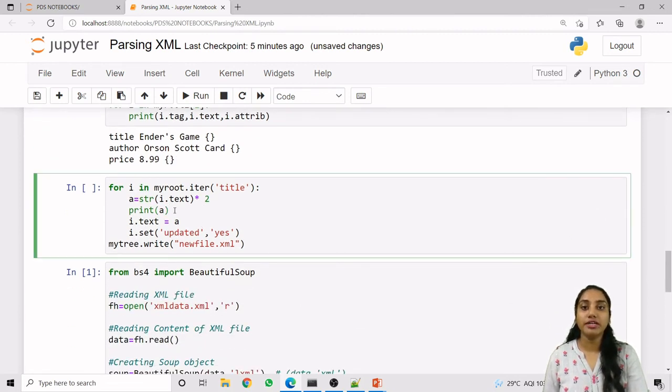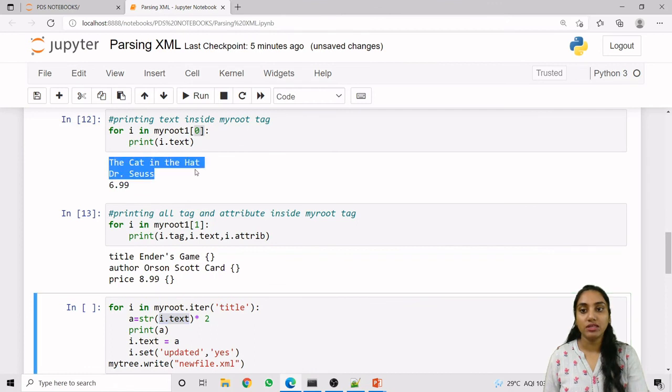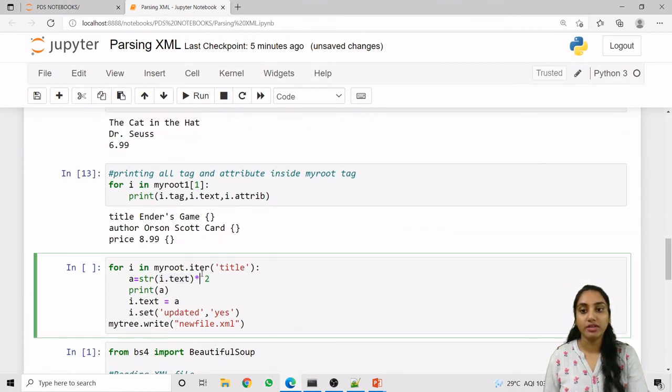Now to store or create a new file using this myRoot. First of all, this myRoot.iter method is similar to the find_all method. So it will iterate over all the title tags and it will return the output to i. So in the first iteration, it will store the i.text, that is the text value. So the first title can be what? The cat in the hat. So that will be multiplied by 2 and we are storing that in a. So the cat in the hat, repeated, will be the output of our a.